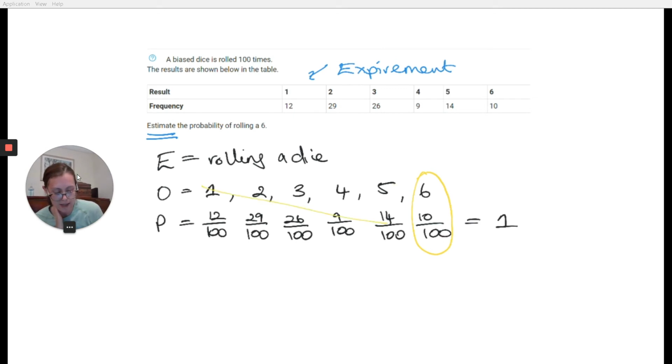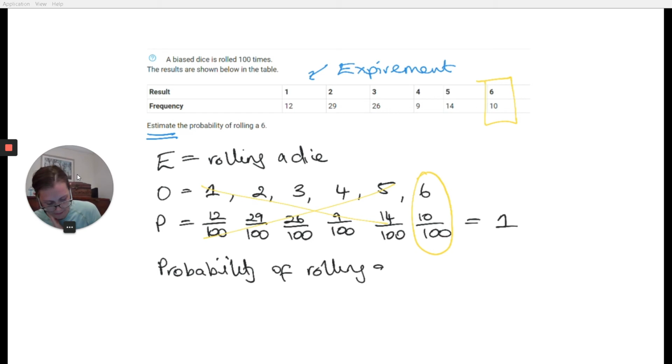So you didn't need to do this stuff here if you didn't want to. You could have gone straight to 6 and just taken the information from the table. So the estimate of the probability of rolling a 6 was 10 over 100. In its simplest form, I could divide by 10 and divide by 10, 1 over 10. So immediately you'll begin to think this isn't a fair dice, because if it was a fair dice, that number there should be 1 over 6, and it's not, it's 1 over 10.